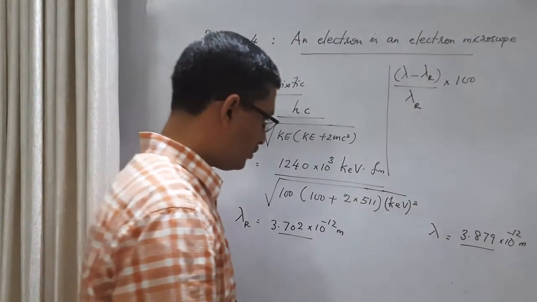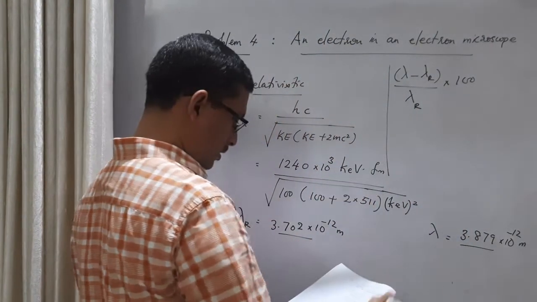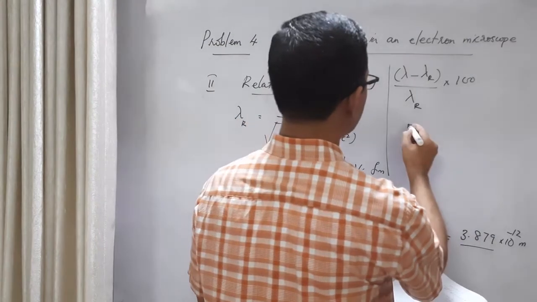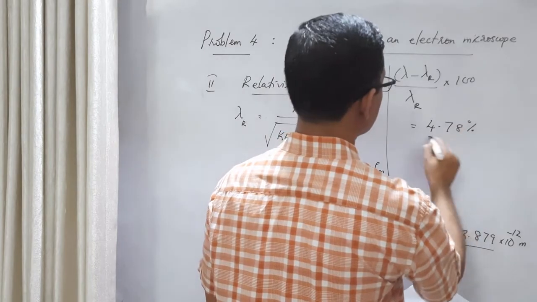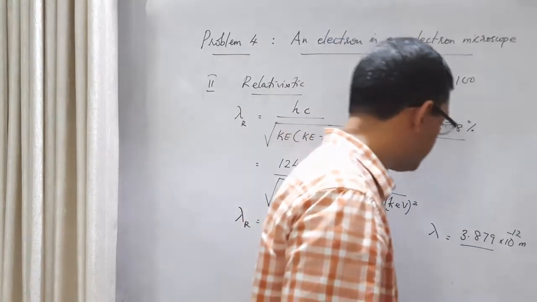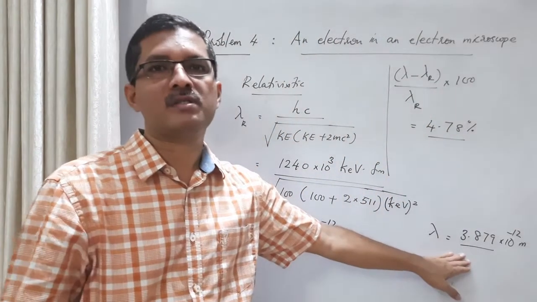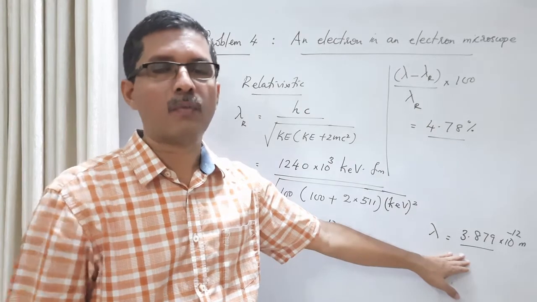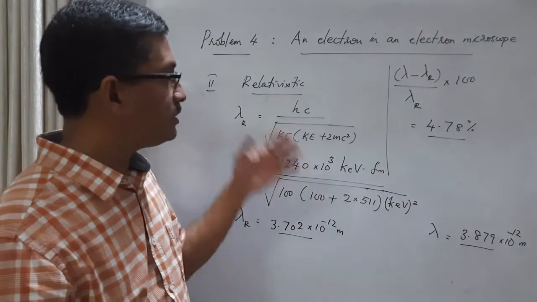If we substitute the values, what you get is 4.78%. So the non-relativistic result is 4.78% higher. The error is 4.78% higher. So this is the idea.